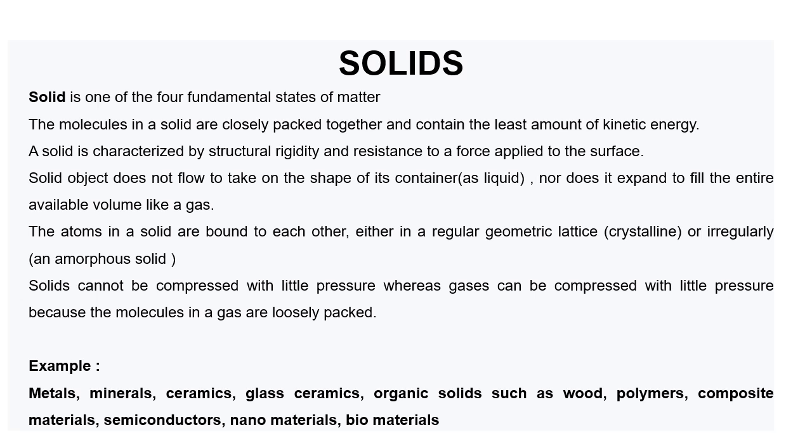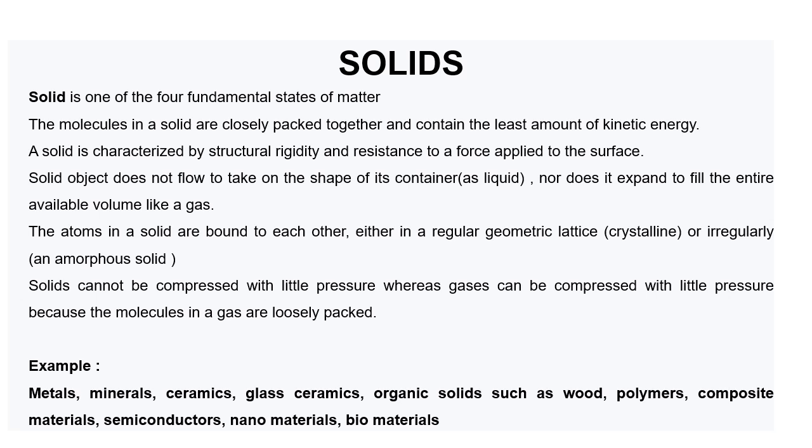So then what are the examples of solids? Metals, minerals, ceramics, glass ceramics, organic solids such as wood, polymers, composite materials, semiconductors, nanomaterials, biomaterials, all come under the category of solids. Solids are one of the four fundamental states of matter.